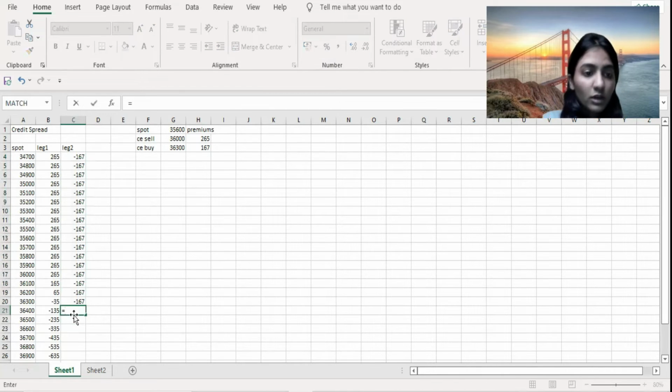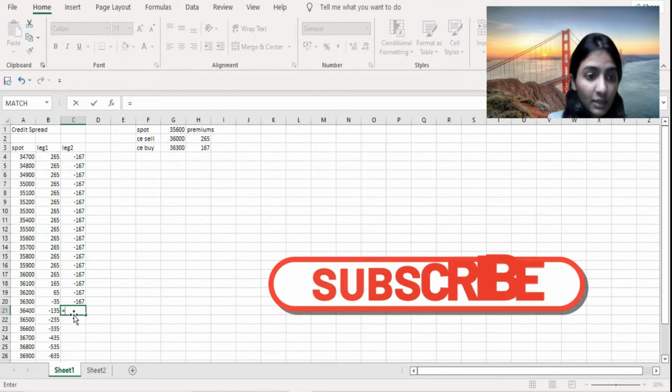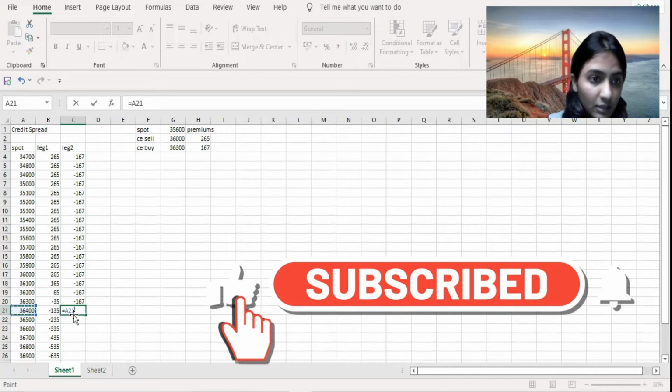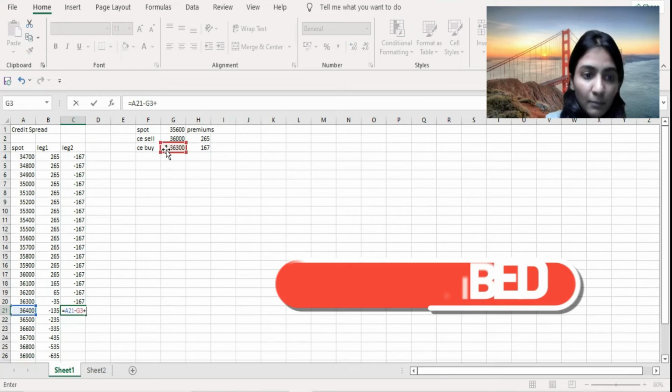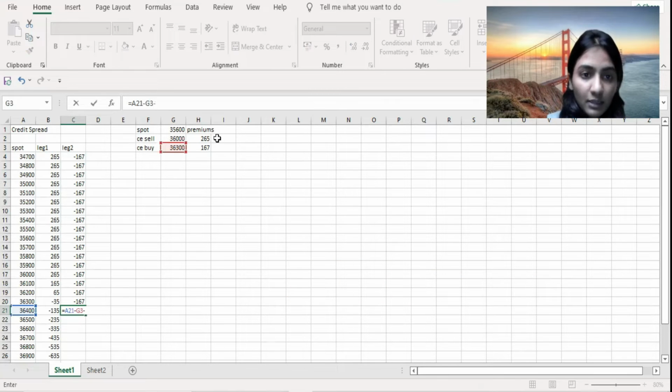And now the scenario would change, because now your strategy would give you profits, but the premium amount would be deducted from that. So we can take the spot rate minus the strike price minus the premium amount that we have paid to the market. We can freeze the premium amount, and we can also freeze the strike price.